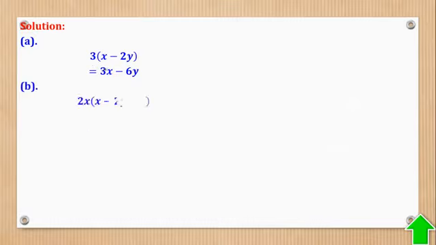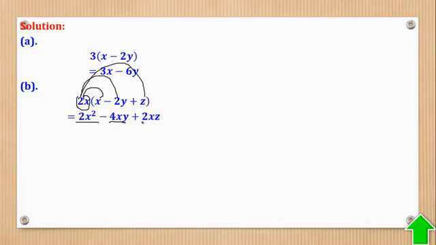Part B, so this term outside will multiply by this to give you 2x squared, again multiply by this to give you 4xy, again multiply by this to give you 2xz. I think we realize that the signs have remained the same. So basically that is the logic behind expansion.